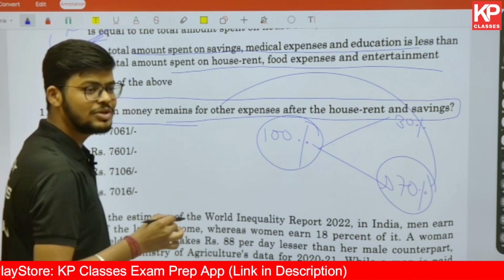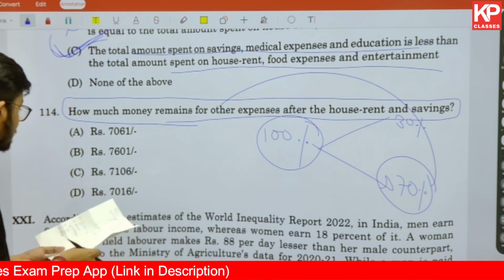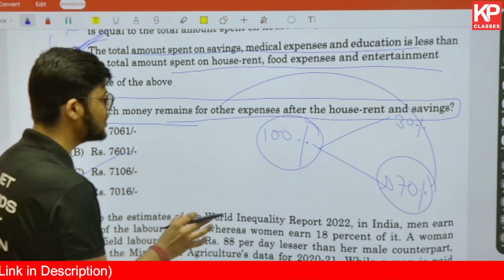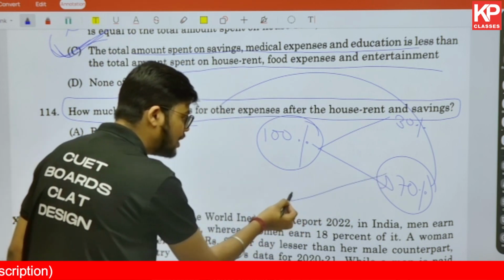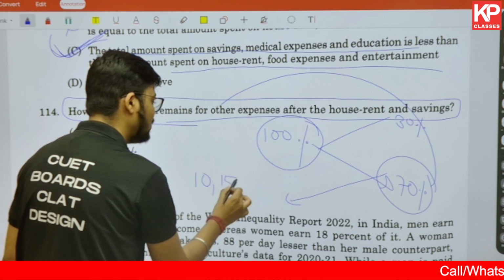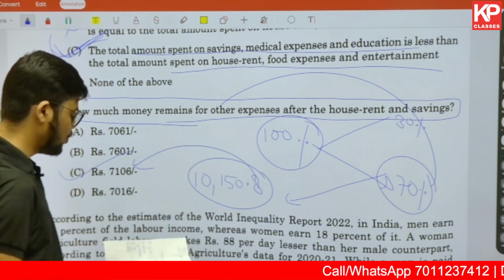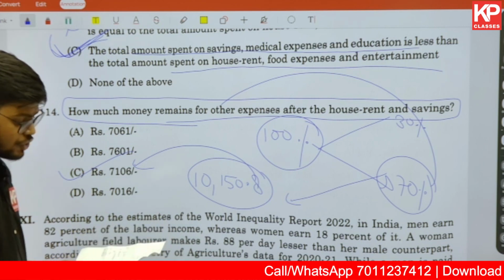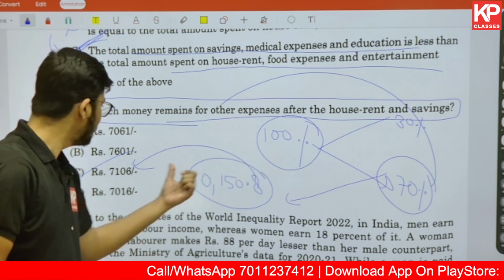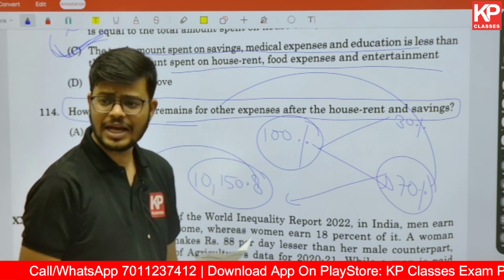And that 70% of the total salary. Total salary is 10,150.8, and once you calculate that, you will be getting the answer in this case also, 7106. So again, just to clarify, what I'm saying is you only need to calculate 70% of the total salary, that is 10,150.8, and once you simplify that, you'll be getting your answer, which is 7105.56. And if you use the approximation, you'll be getting it very close to 7106. So that will be the answer in this case.